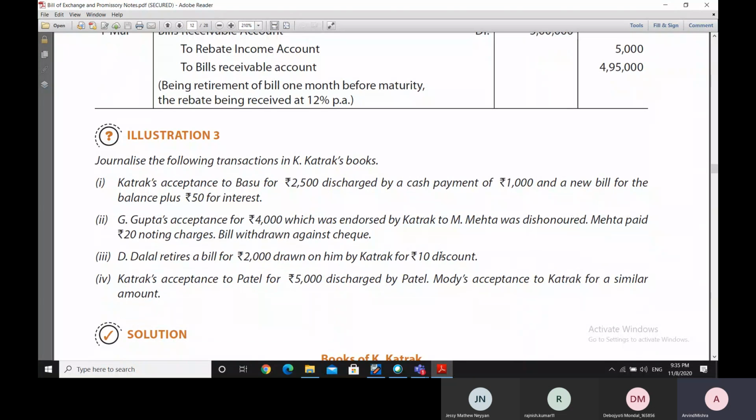Now we go to illustration 3. And illustration 3 says that you have to journalize the transactions in K. Katrak's books.